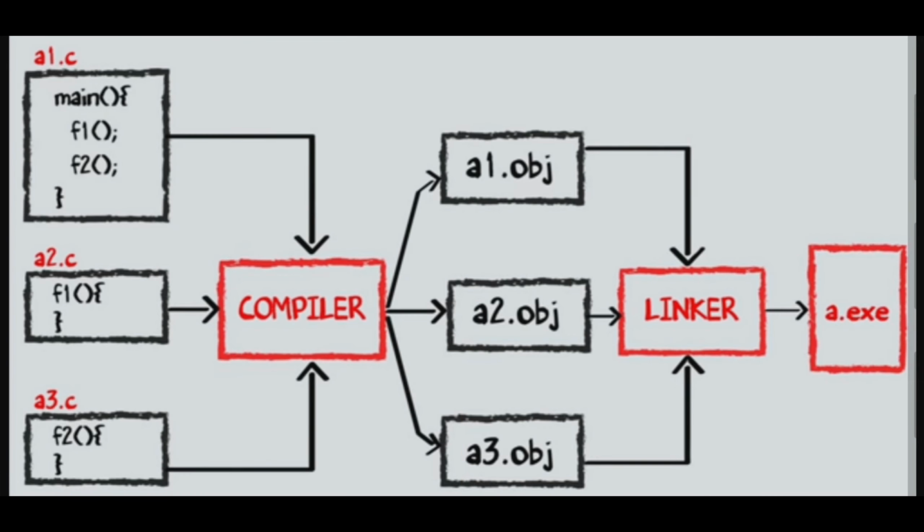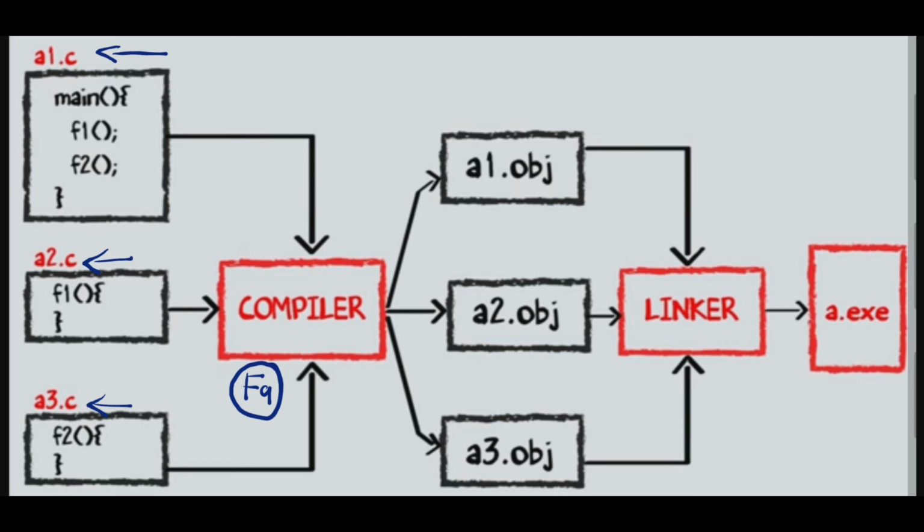Okay, see, this is our C program. In our C program we have a1.c as one file, and here we have two functions; function 1 is saved into a2.c and function 2 is saved into a3.c. In total we have 3 C files. Now we press F9 to compile our program.